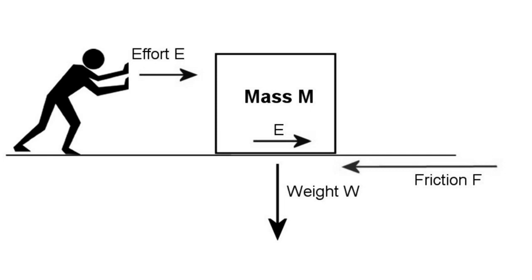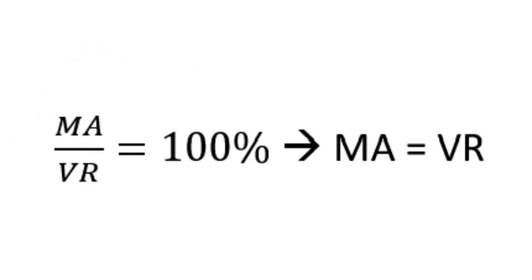As mentioned, if the machine were perfect, no work would have to be done against friction, and the efficiency would be 100%. This would mean that for a perfect machine, the ideal mechanical advantage is equal to the velocity ratio, M.A. equals V.R. It also means that if there were no friction to be overcome, it would take a smaller effort to move the same load.